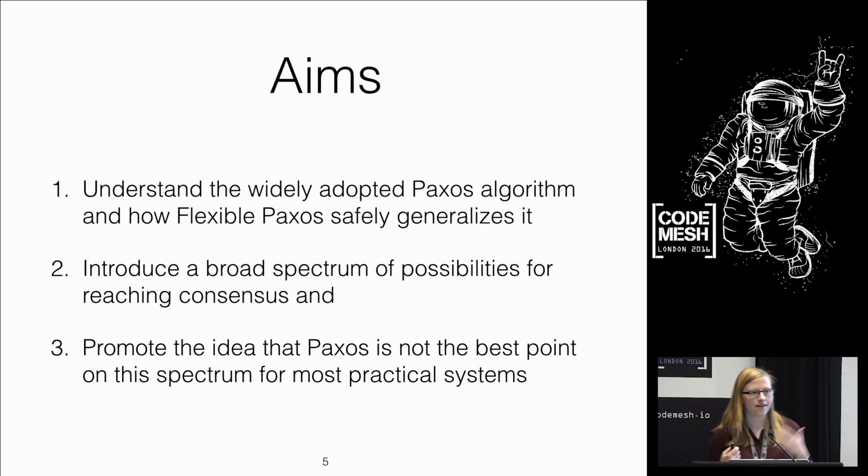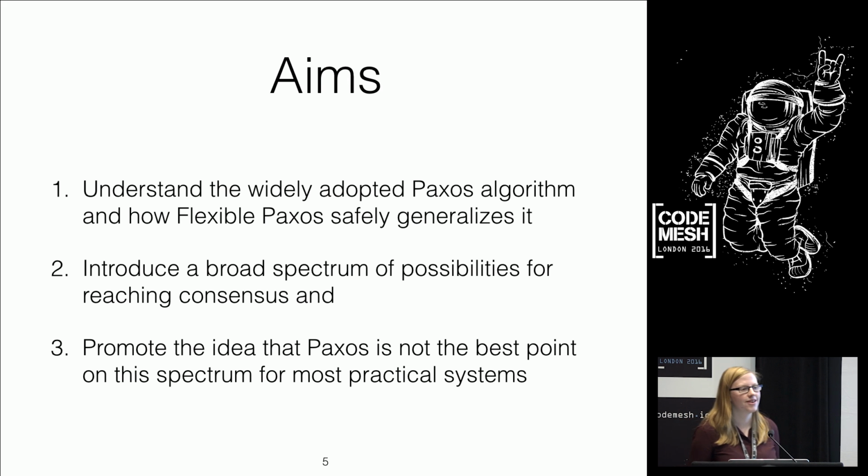So the purpose of today, firstly, is to actually understand the Paxos algorithm. It's not that hard-ish, but do interrupt me. And then we're going to learn about what is flexible Paxos, how we are generalizing it, and why I can make this big claim that you don't need to use majorities when everyone knows you need to use majorities.